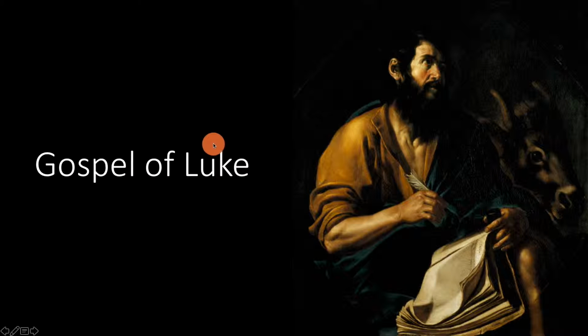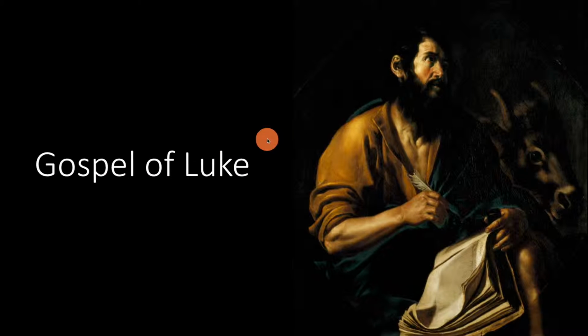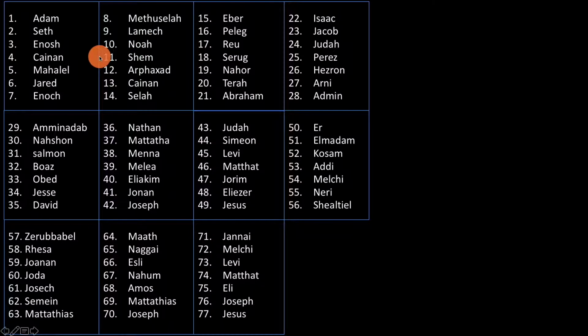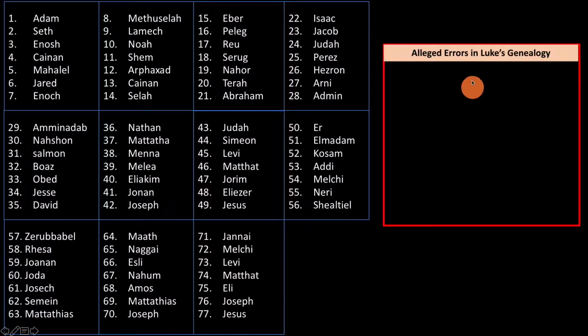Welcome back. So in this episode, we're simply going to be laying out all the alleged errors in Luke's genealogy. So here's Luke's genealogy, all 77 names, and I've simply divided them into groups of 7. So let's begin outlining all the alleged errors in Luke's genealogy.